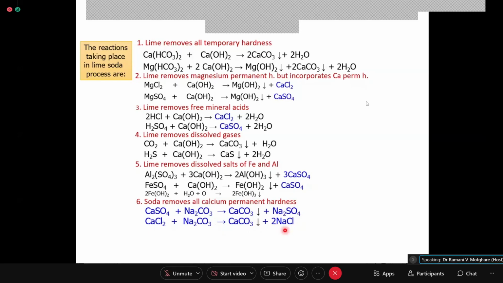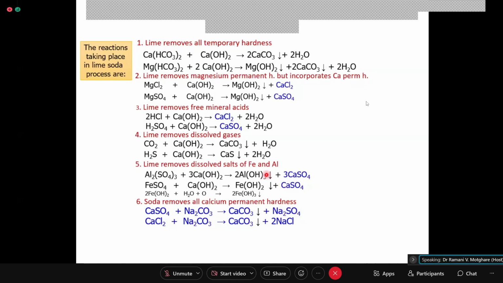Now, what is happening when you treat water with the lime and soda process? Your total dissolved salts are not changing because you are removing the troublesome magnesium and calcium. Calcium is removed as precipitate or sludge, but you will find that there will be dissolved salts of sodium, sodium sulfate and sodium chloride. So the total dissolved solids will be maintained or will be there.